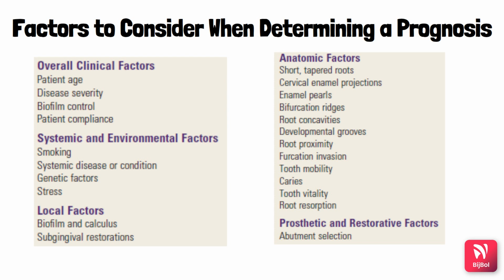Regarding smoking, we all know that smoking has a deleterious effect on the progression and development of periodontal disease. So it should be made clear to patients that there is a direct relationship between smoking and periodontal disease. Therefore, prognosis in patients who smoke and have slight to moderate periodontitis is usually questionable. In patients with severe chronic periodontitis, the prognosis will be unfavorable or hopeless if they continue the smoking habit. Next, systemic diseases or conditions also affect the overall prognosis of the patient. Next are genetic factors and stress. All these will influence the prognosis.